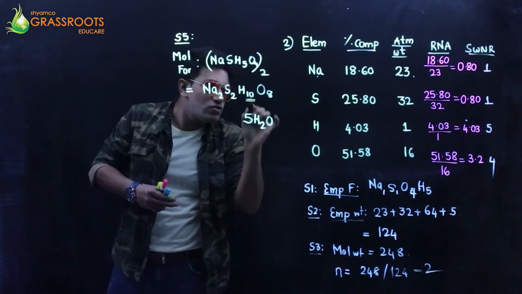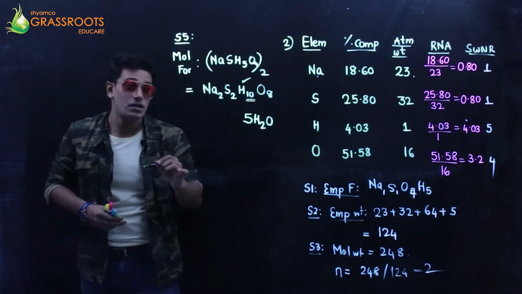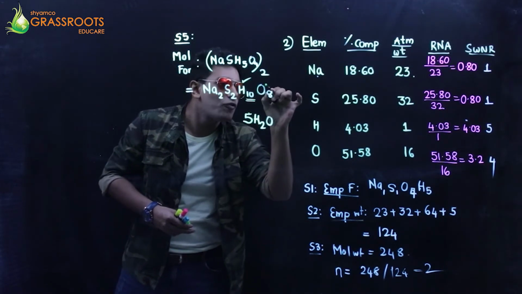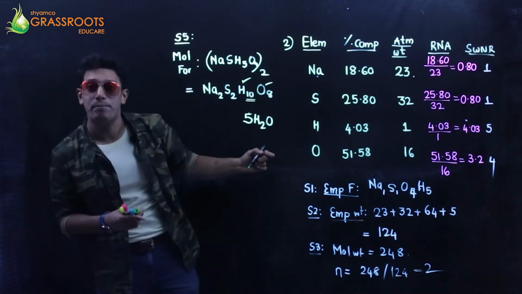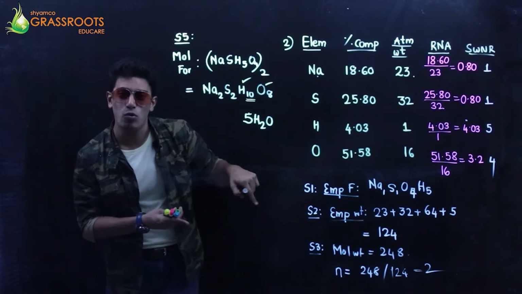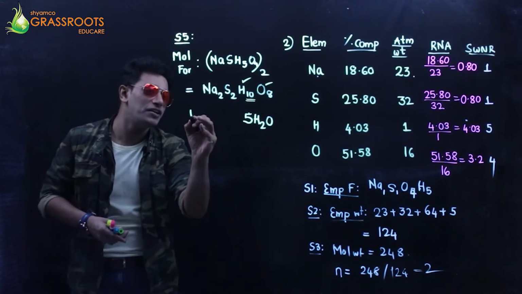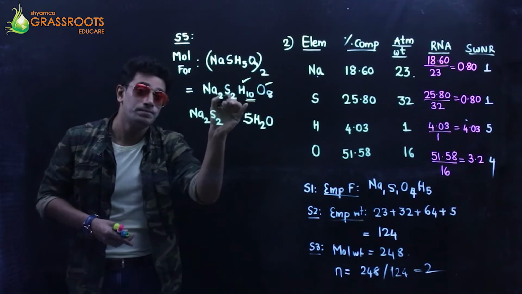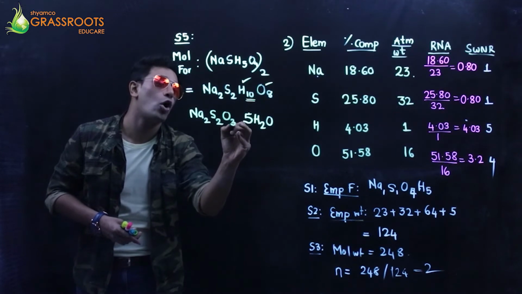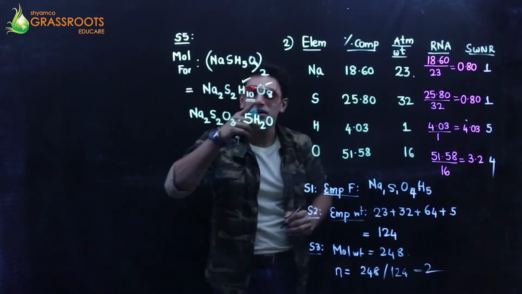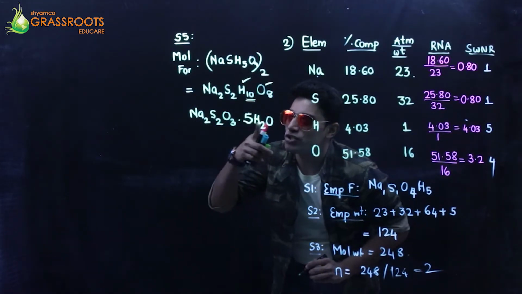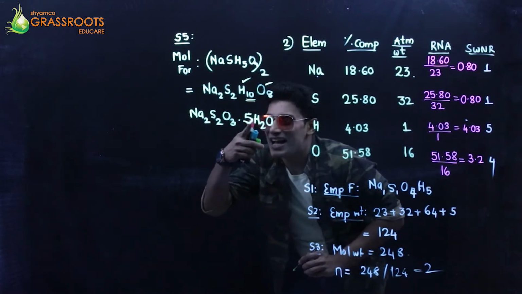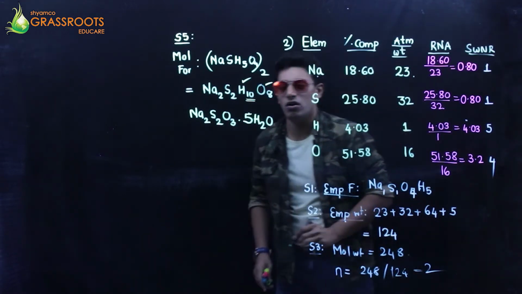Because 5 2s are 10 hydrogen and 5 1s are 5 oxygen that can be used up in making the water molecules. So the remnants are Na2S2O3. Why O3? Because out of 8, 5 are used up in water. So can I say 5 plus 3? Yes, it's 8.